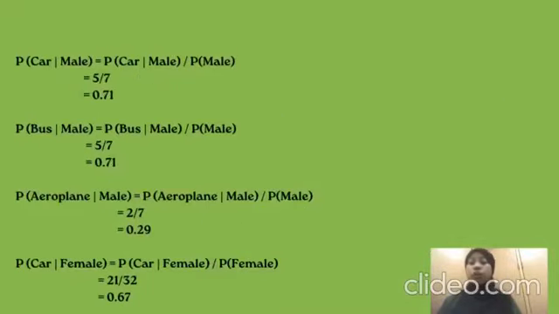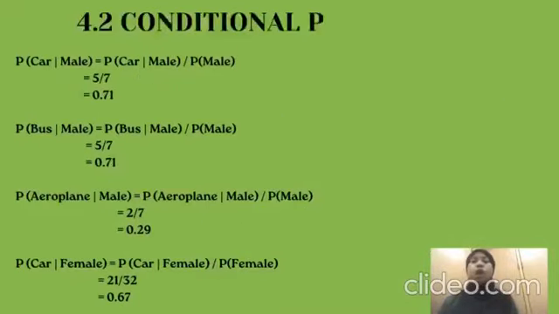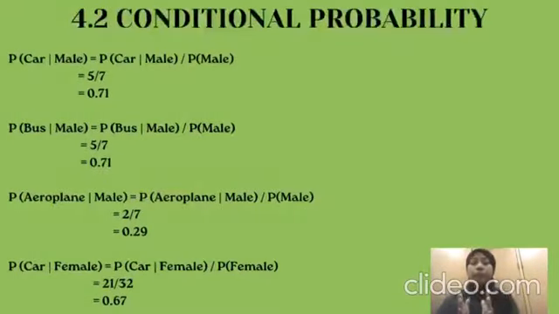Now we go to 4.2 conditional probability, where an event will happen given that another event has already happened. For example, find the probability of cars given the respondents are male. To find it, number of males who use cars divided by total number of males. So the conditional probability of it is 5/7 or 0.71.